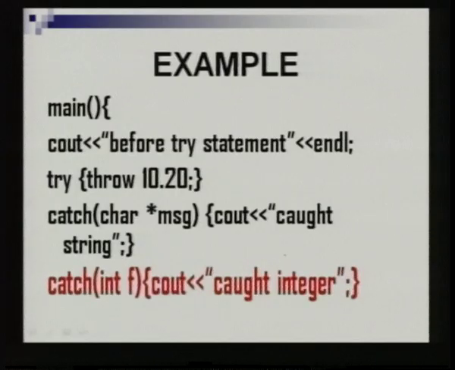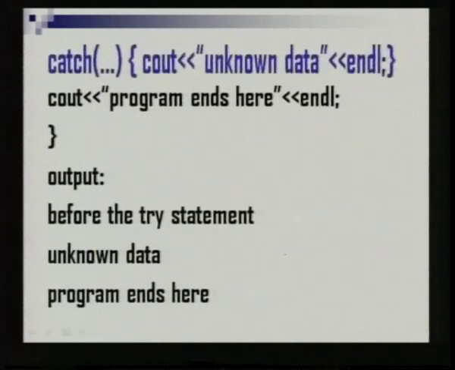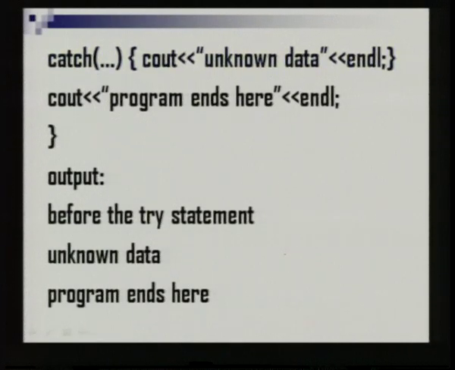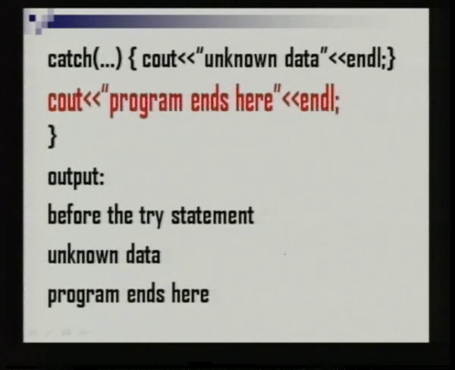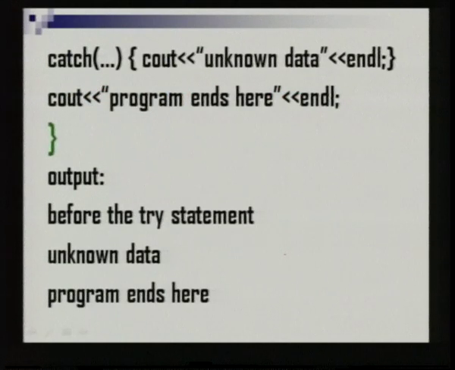This also does not match with 10.20. It is a float value. We need a catch handler which is able to handle floats. So, this is also ignored. Next, we have a catch handler which is a default handler. Because the float exception handler is not defined, this default handler will be executed. After that, we have a statement, program ends here, and the function is closed.